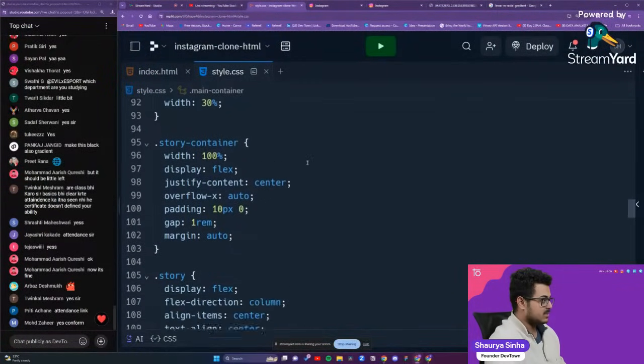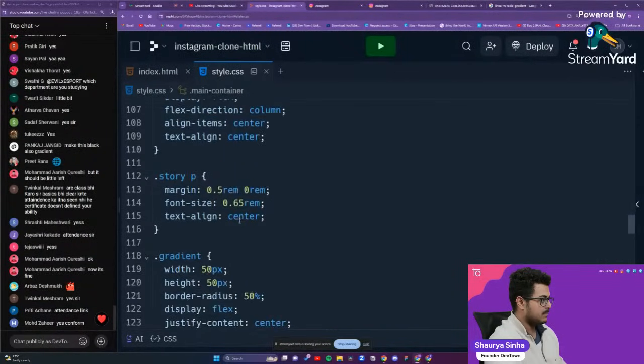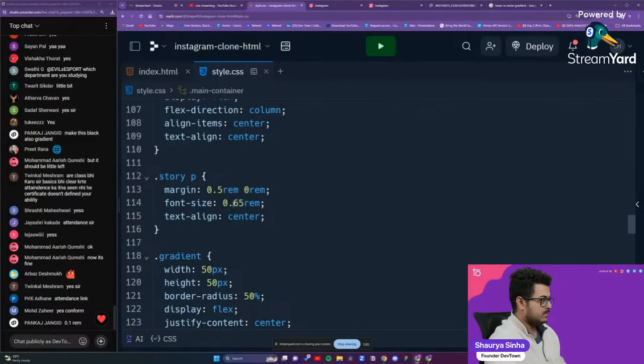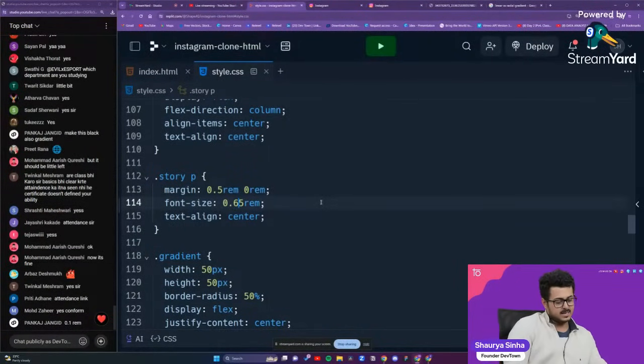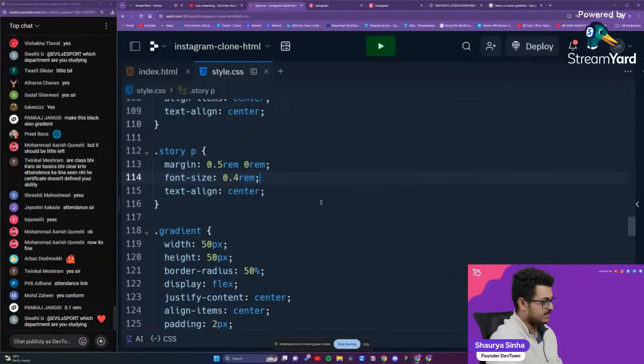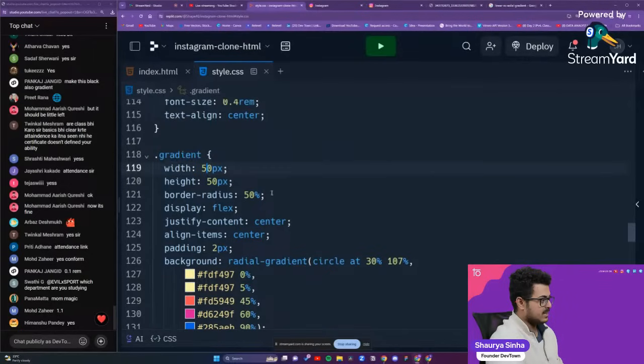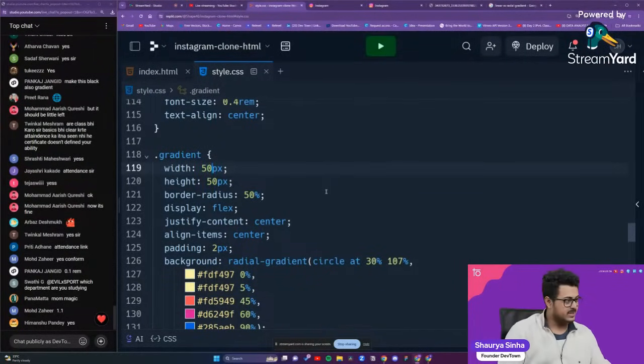So what are the things that I need to make smaller? Container, story, story P, margin, font size. Font size, let's remove this and make it 0.4 rem. I don't need to put up the 5 right over there. The gradient, I'll put it up as a little bit less. So let us remove this and put up 35 as the gradient. Okay, so 35 pixels height, 35 pixels width.